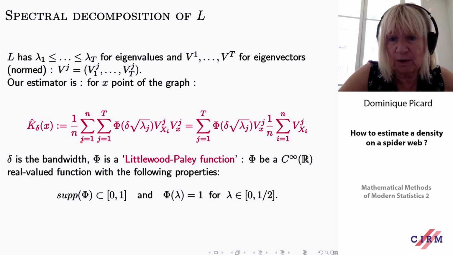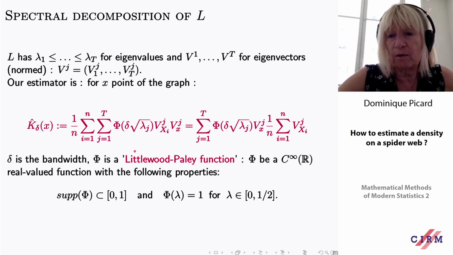This is completely classical. And here, what is this thing? This thing is a Littlewood-Paley function. It's basically a function which you can see as being either 0 or 1. So it's 1 between 0 and a half, and is 0 outside, except that it is extremely smooth.